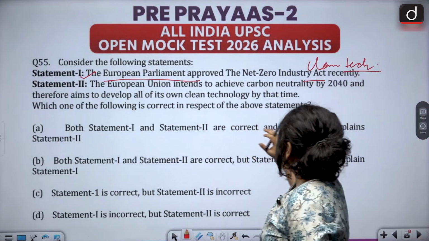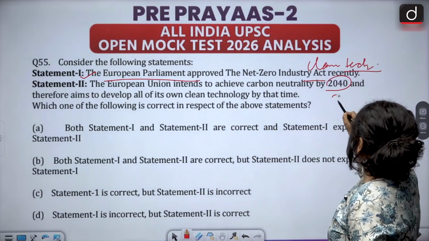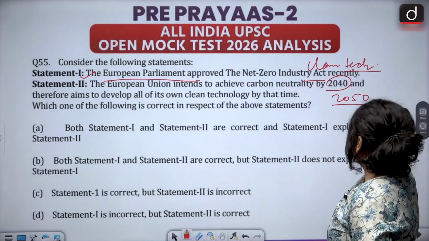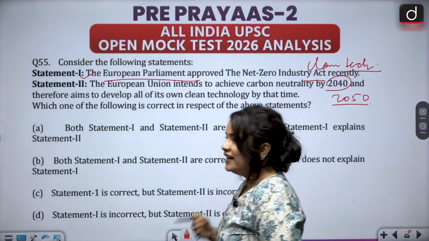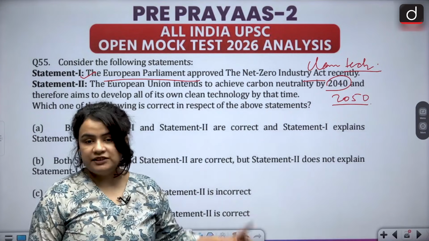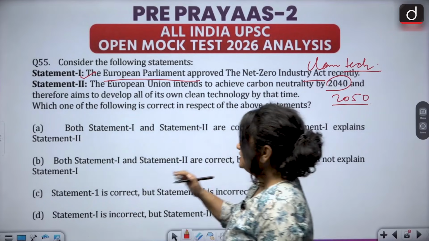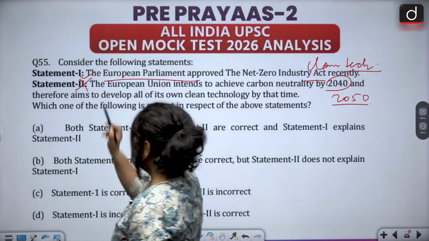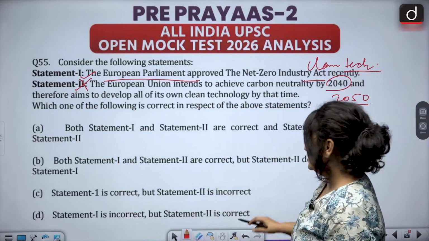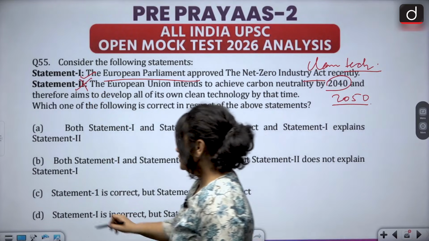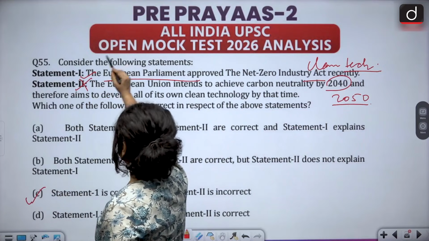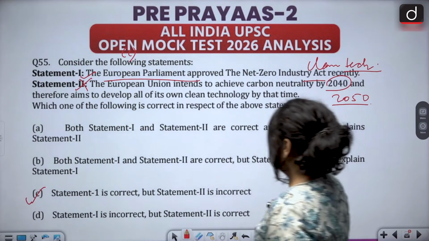The target here is 2050. The target year of the EU for achieving net neutrality is 2050 and not 2040 as has been mentioned in this question. So this statement becomes incorrect. When statement 2 is incorrect, we know that option C is the correct answer.